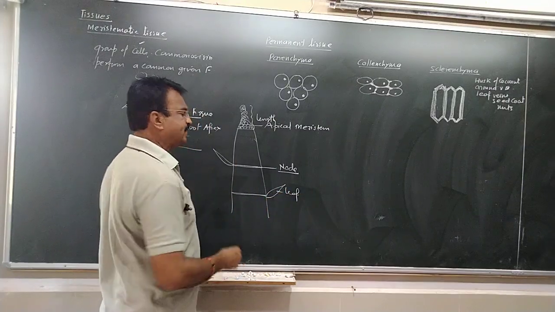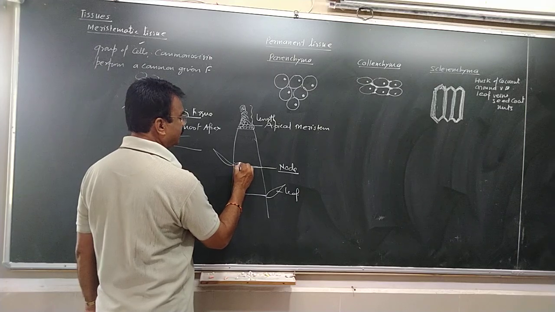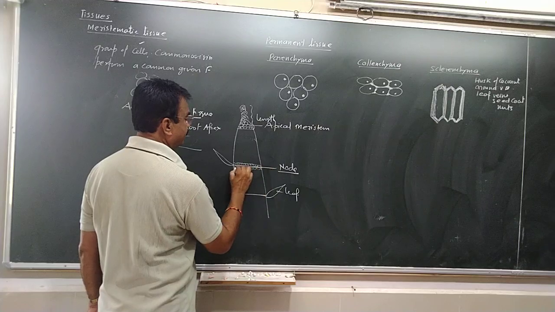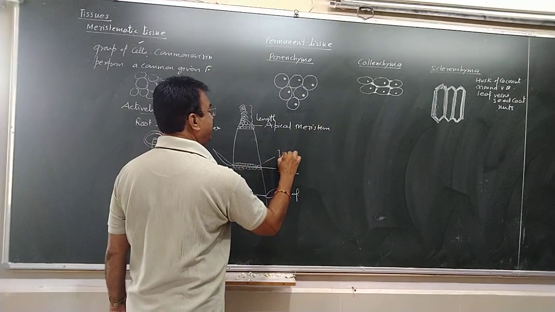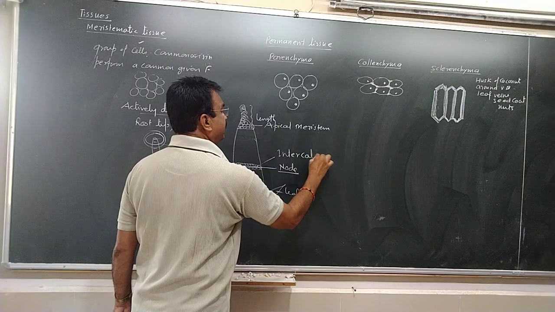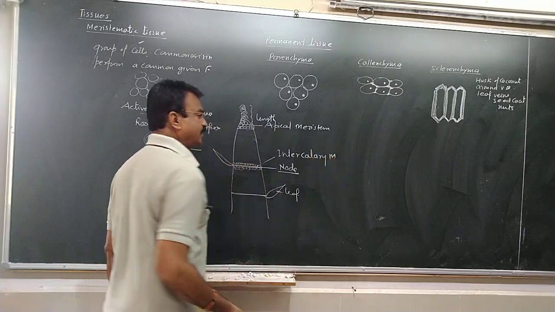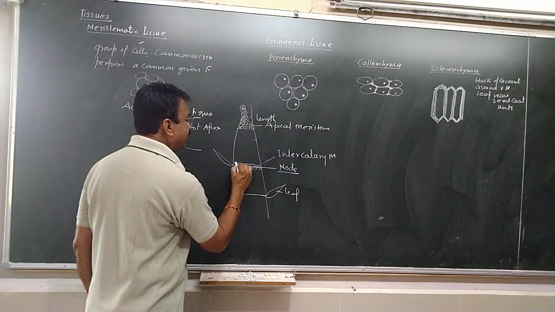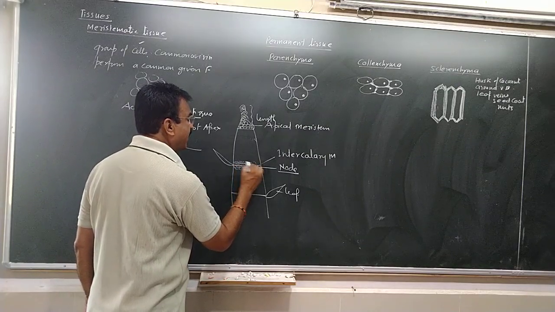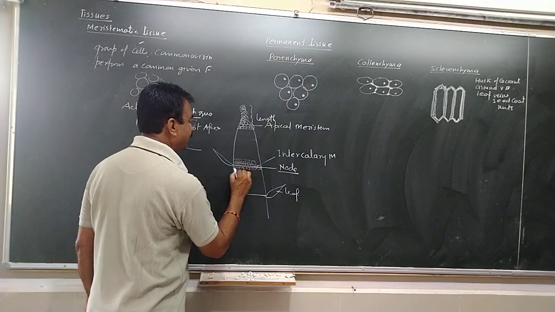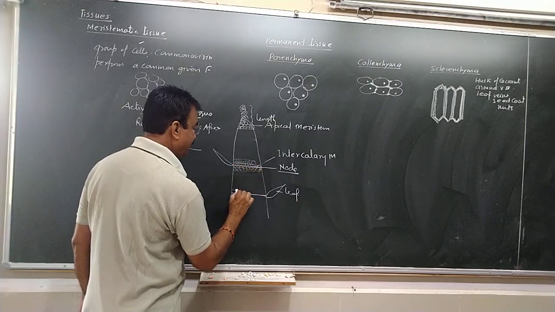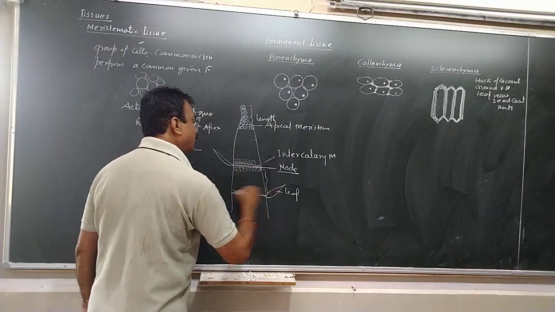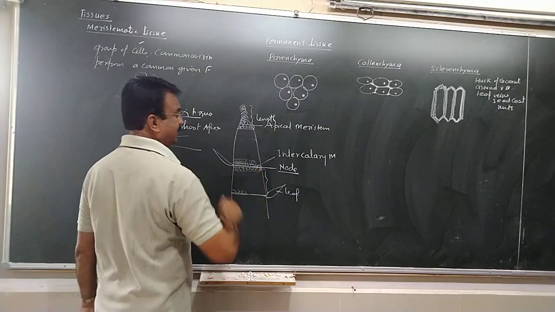Another type of meristem is present just above the node and below. This is called intercalary meristem. What will happen? Now, if the cells are continuously dividing and redividing, the new cells are added in this manner. So, what is increasing? The internode will increase. This is the internode. The internode will increase like this.